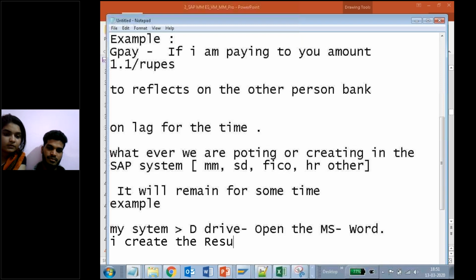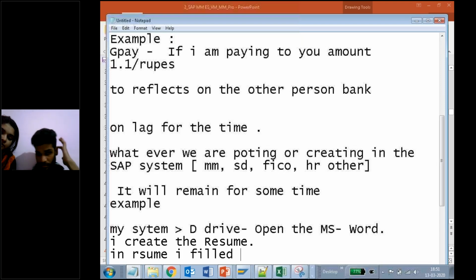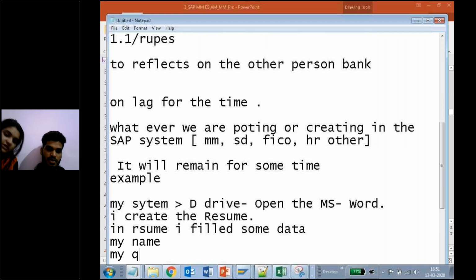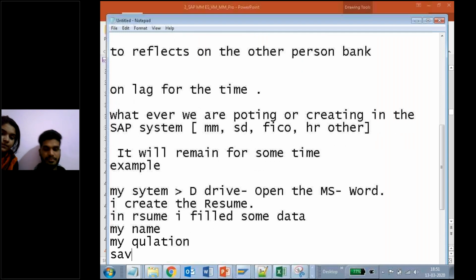In the resume I filled some data. What is the data? Like my name, my address, qualification information. I just put that, what is in the resume, right? So I filled everything and I click on save.